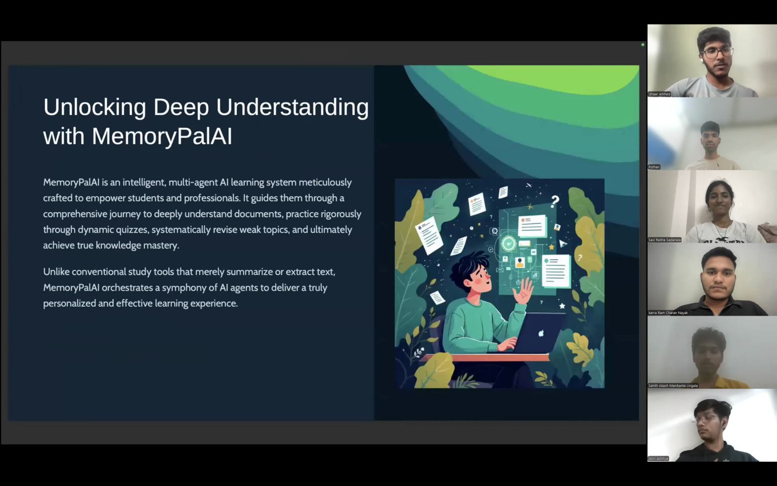So, a brief overview: MemoryPalAI is an intelligent multi-agent AI learning system meticulously crafted to empower students and professionals. It guides them through a comprehensive journey to deeply understand documents, practice rigorously through dynamic quizzes, systematically revise weak topics, and ultimately achieve true knowledge mastery. Unlike conventional study tools that merely summarize or extract text, MemoryPalAI orchestrates a symphony of AI agents to deliver a truly personalized and effective learning experience.